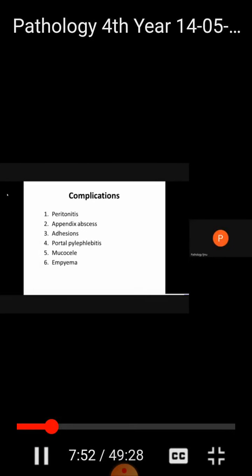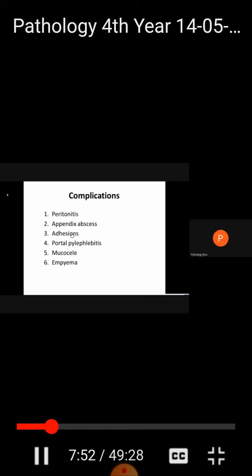Now, what are the complications of acute appendicitis? First of all, there is peritonitis or inflammation of the peritoneum. Then there is appendix abscess. Appendix abscess means that there is a collection of pus in the inflamed appendix, or sometimes there is rupture of the appendix and collection of pus around the ruptured appendix.